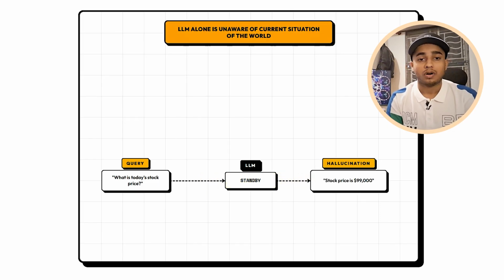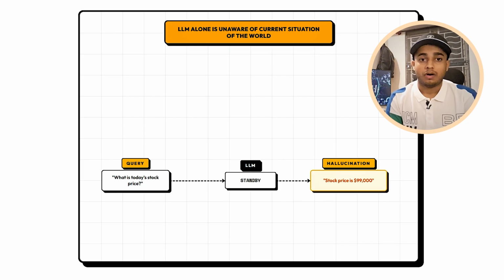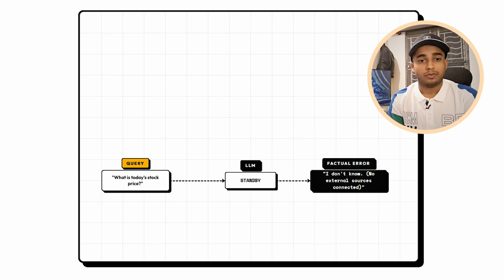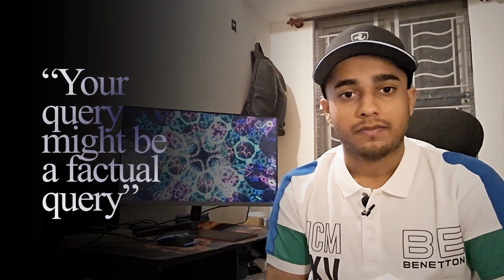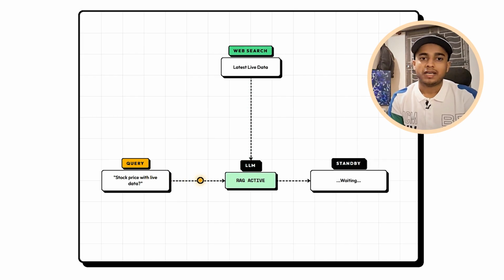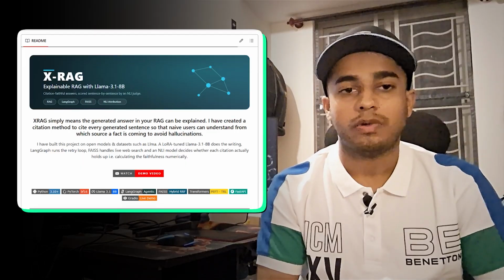But if the LLM is not connected with any online resources, the answer might be a hallucinated answer, or your LLM can simply give you a response that I don't know anything, because your question might be a factual question. So the LLM must be provided with the latest information so that it can generate accurate information for your query. Okay, so basically we are talking about a typical RAG system, but my project is way better than a normal RAG.